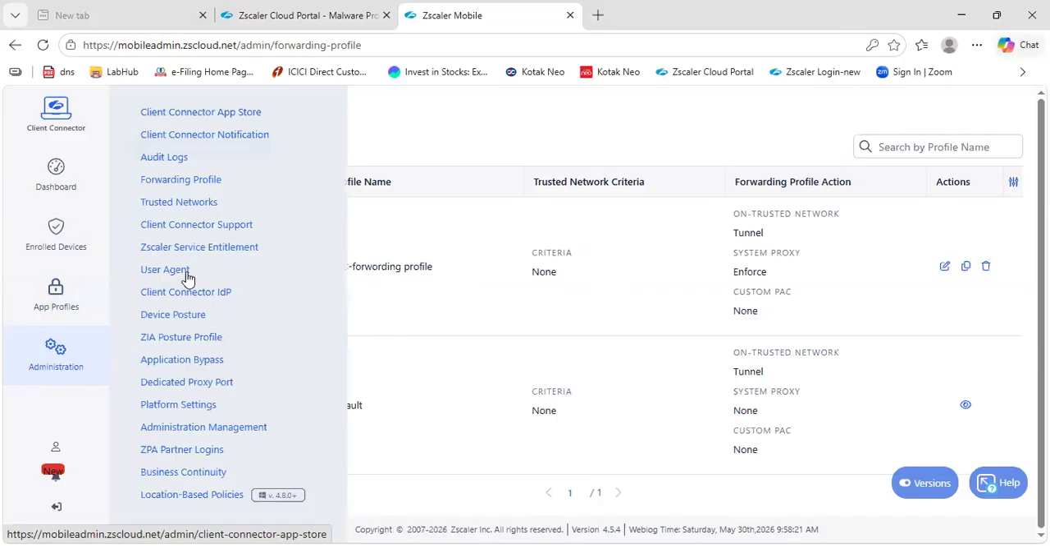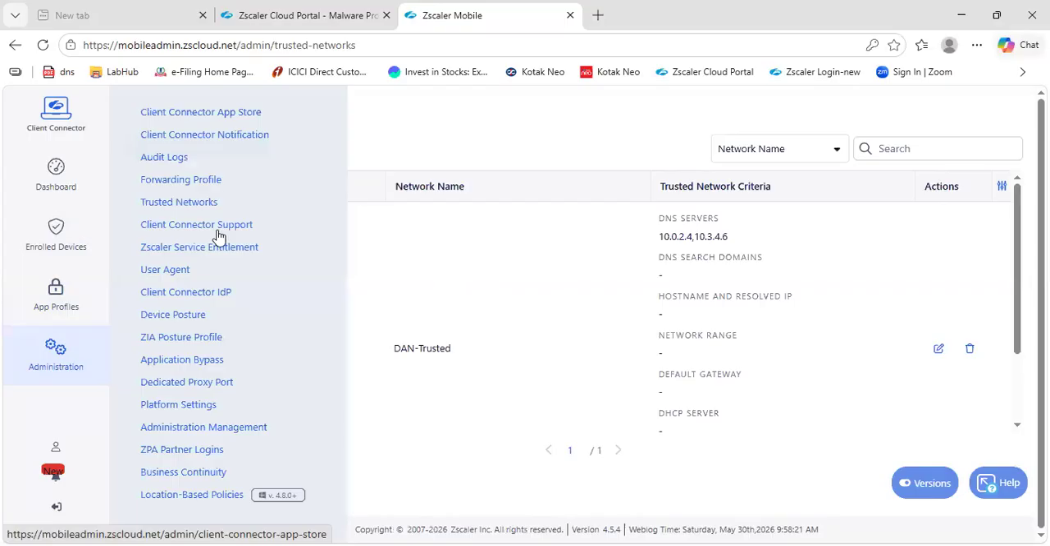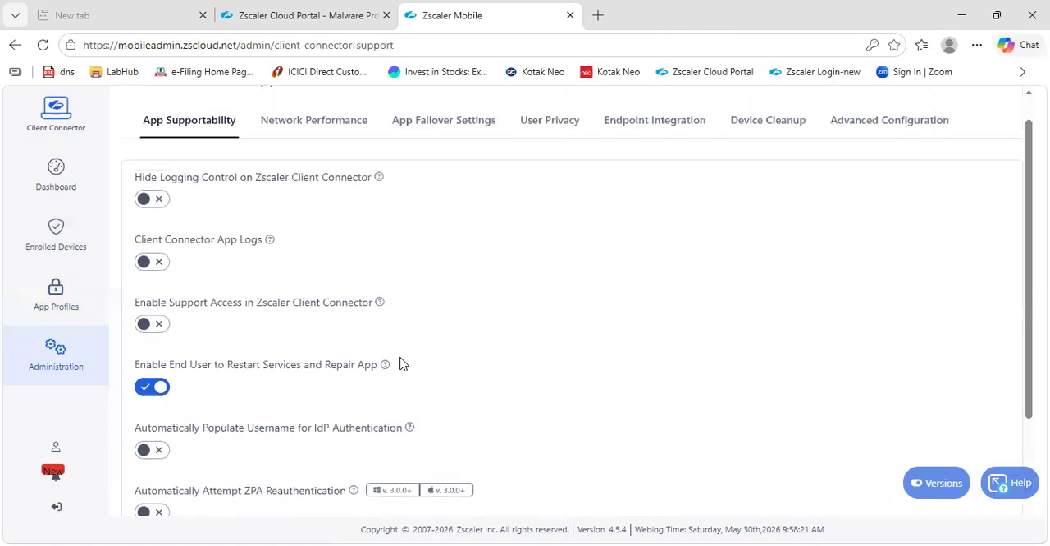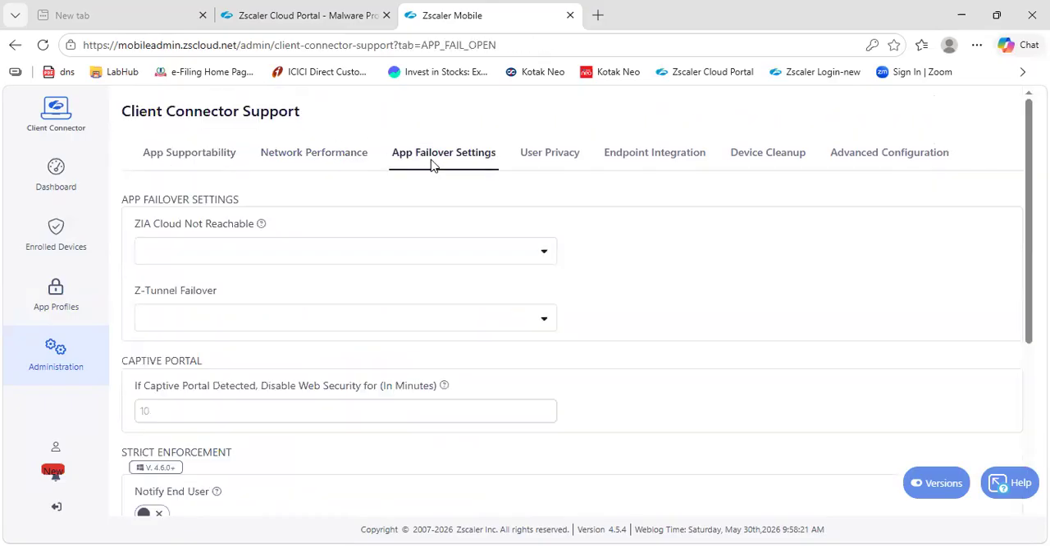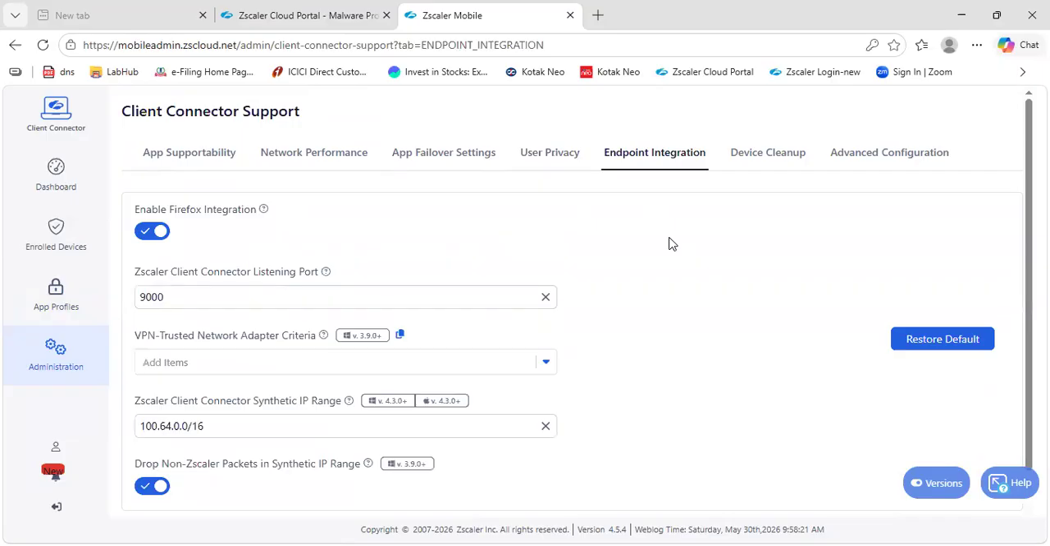Now, trusted network. What is a trusted network, what is the use of a trusted network, we'll go through that. Client connector supports so many options. These options sometimes are very important. Enable support license, client connector, app profile, hidden client connector, automatically update username, network, direct access, capacity, user privacy, endpoint integration.